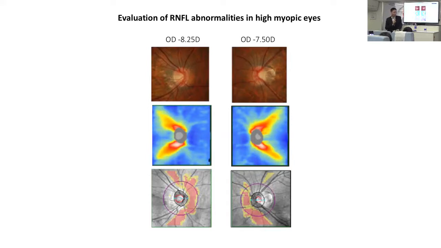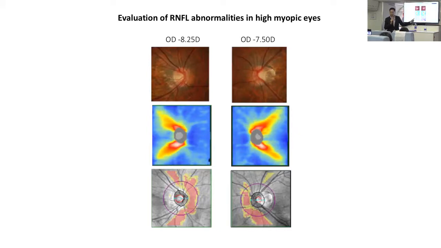And as I said, there are individual variations in the distribution of the supratemporal and infratemporal retinal nerve fiber bundles.